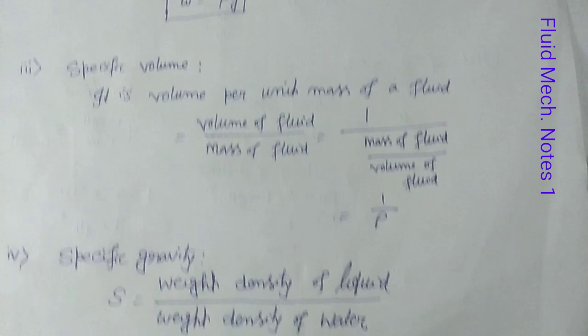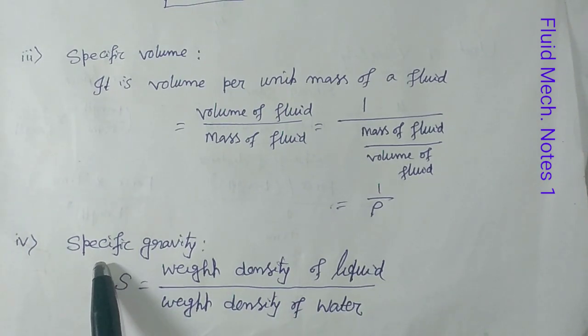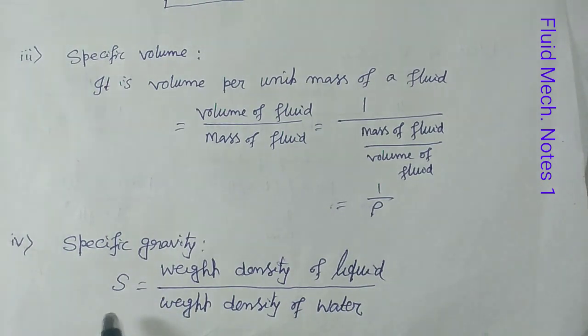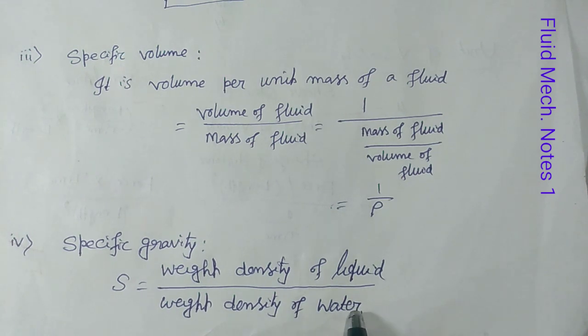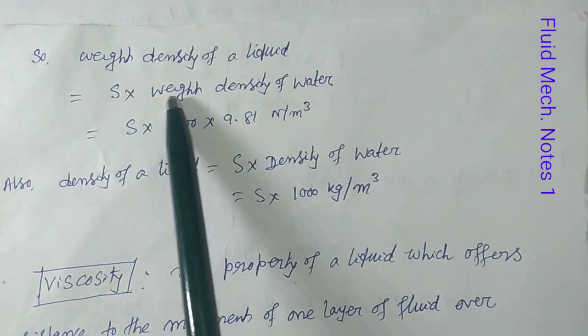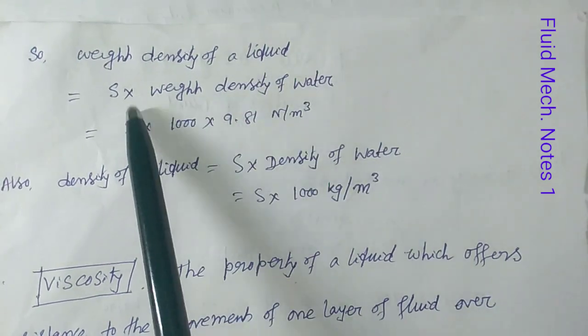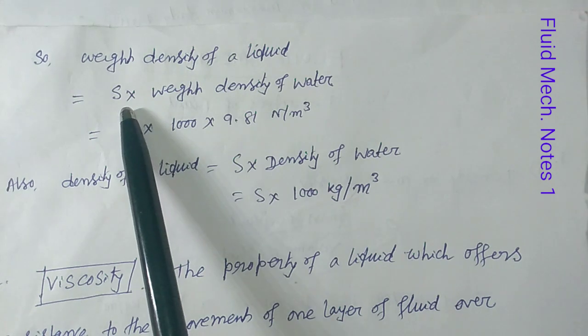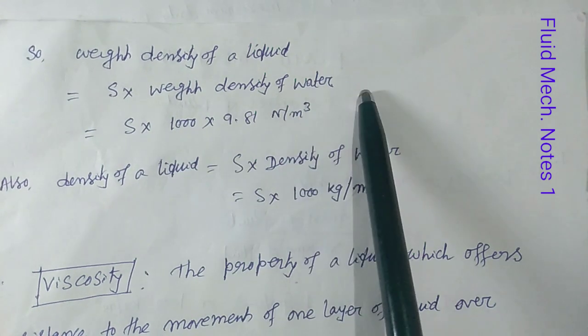Now the definition of specific gravity, this is very important. Specific gravity S equals weight density or density of liquid by weight density or density of water. So weight density of a liquid equals specific gravity, that means S, into weight density of water.